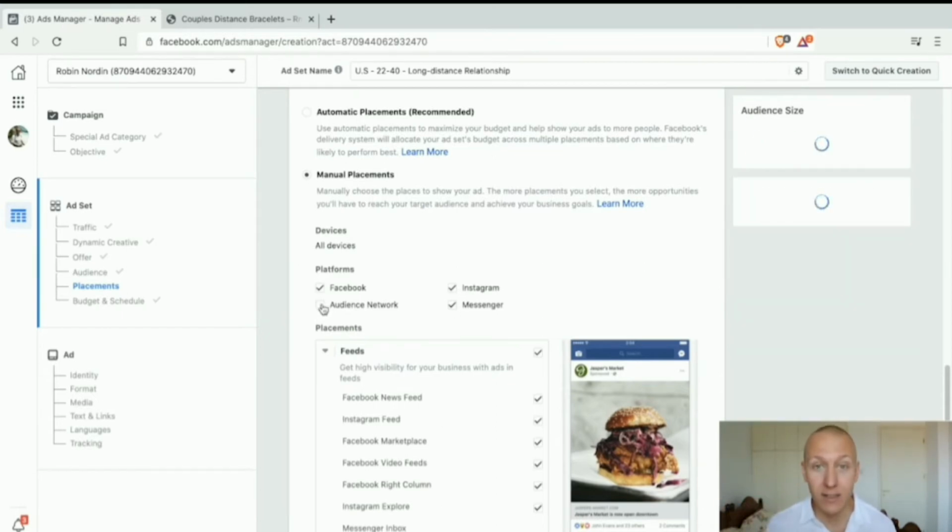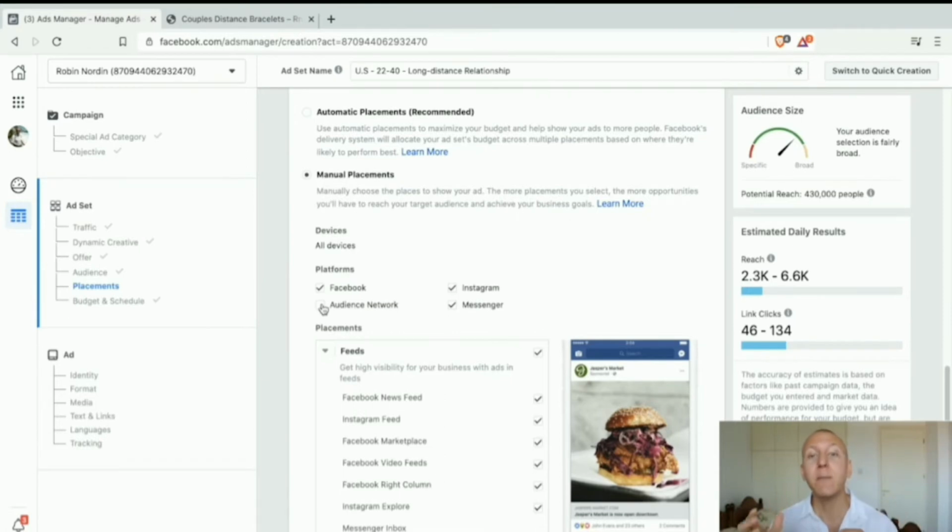Now, can you make audience network work? Yes, you can make every single thing when it comes to advertising work, but the best practice, the easiest way and the most recommended way is to not use audience network because it's very advanced, it's very random, and it gives poor data. So we never use it, and we never recommend anyone else to use it either. So we're going to click this one off. Then we have Instagram, and in order to use Instagram ads, we need to have an Instagram page, right? An Instagram account where we can actually do advertising for, similarly to how we created our Facebook page. We need to have an Instagram page. So for this example, we're not going to be using Instagram either.